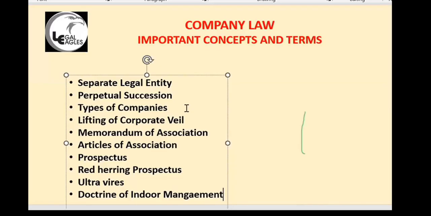So preference shares are given because they have extra rights. I mean, first preference will be given to them in case the company is dissolved. Their money is paid first. If there are some profits, dividends are given first to the preference shareholders. That is the only difference.